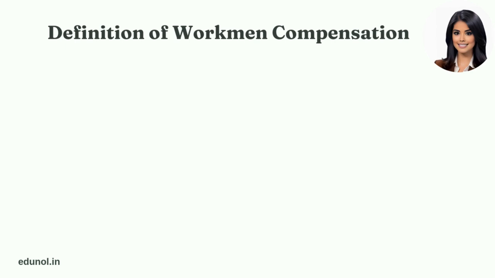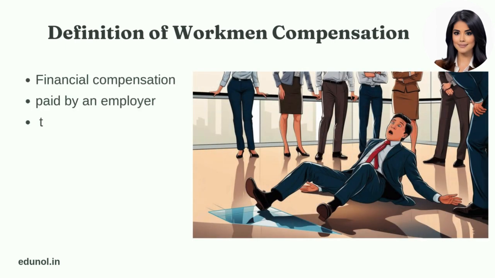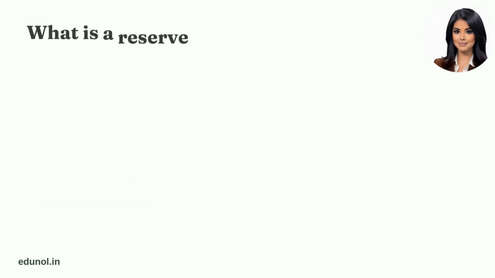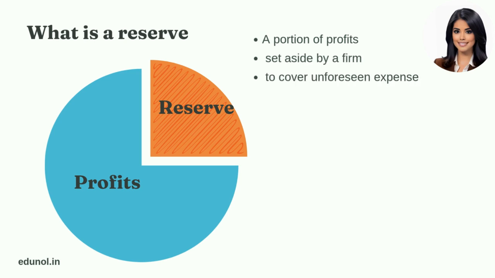Workman compensation is the financial compensation or money paid by an employer to an employee who suffers an injury at the workplace. It covers medical expenses and other related costs. Next, we come to the meaning of a reserve. It is a portion of profits set aside by a firm to cover unforeseen and unexpected expenses. It acts as a buffer for unexpected financial obligations.